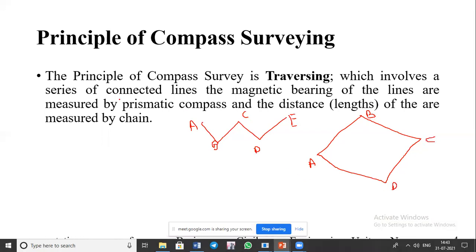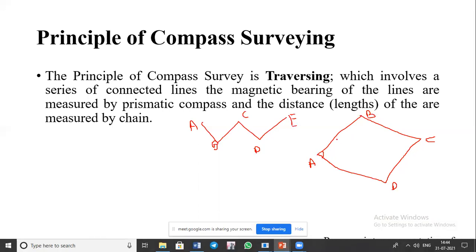Correspondingly, we are going to keep the prismatic compass at each and every station point. So A, B, C, D, E are station points in the first case, and A, B, C, D are the station points in the second case. We are going to keep the prismatic compass and measure the bearings.